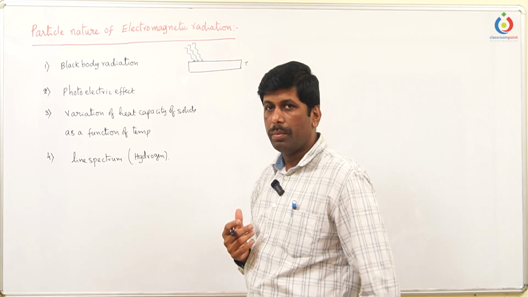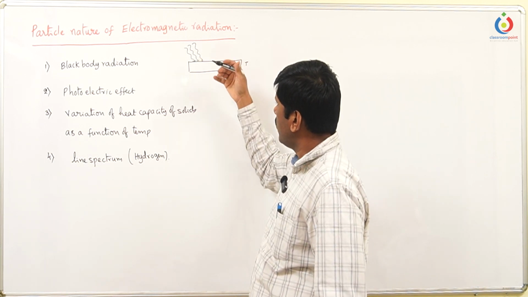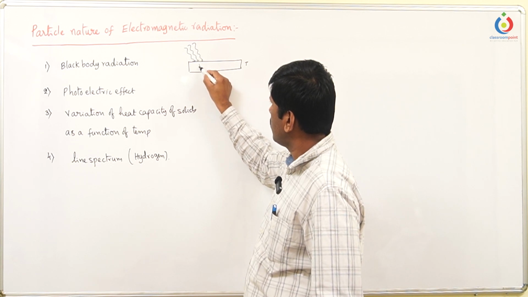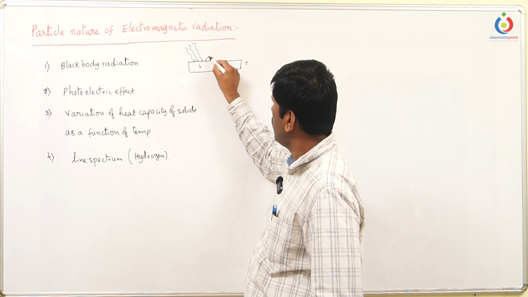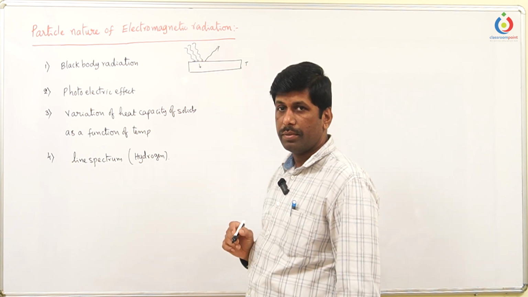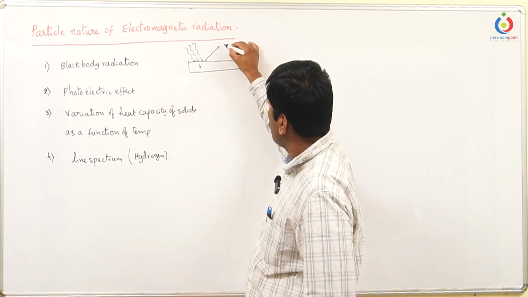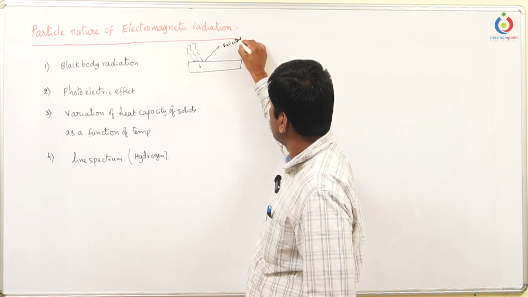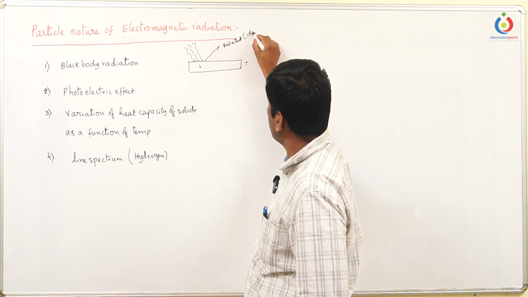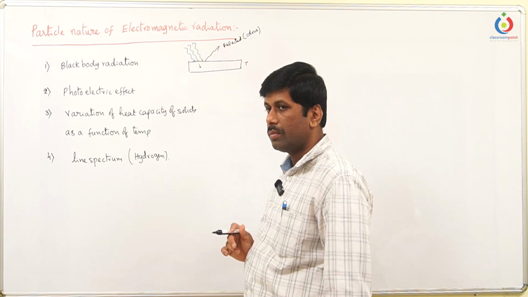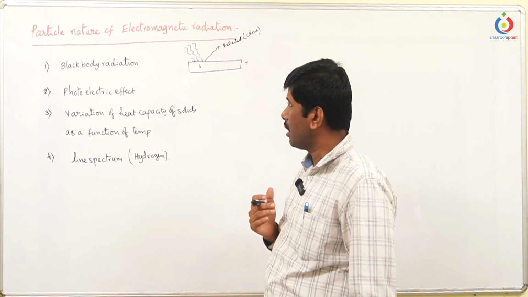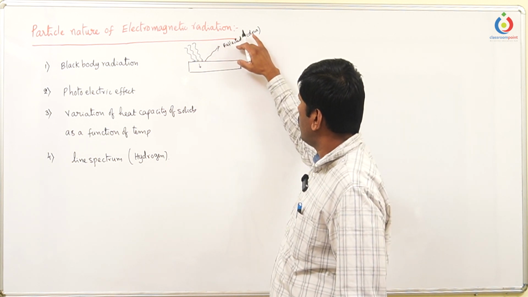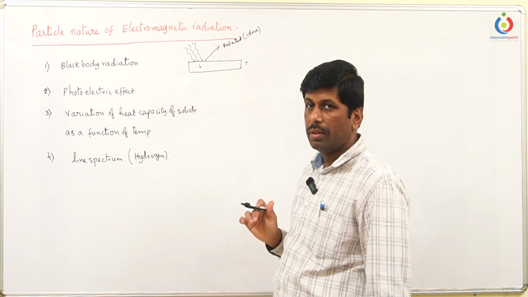How we can see this object is, whenever light falls on the object, we know that light is a form of energy. So when light falls on the object, a part of the energy gets absorbed by the object and some of the energy gets reflected. Whatever energy is reflected gives color to the object. That means we can see the color of the object. Whichever color gets reflected, the object appears in the same color.